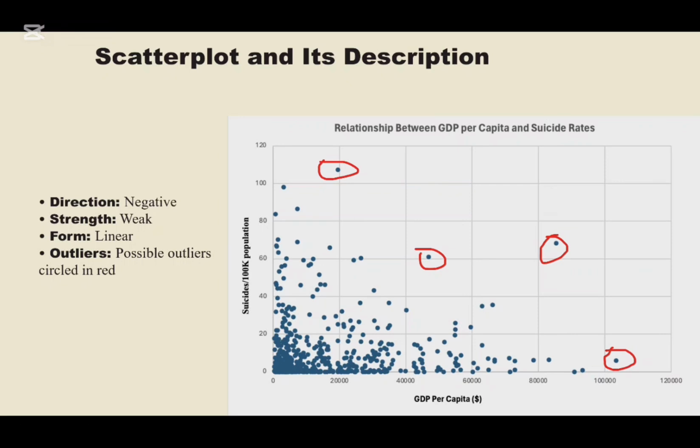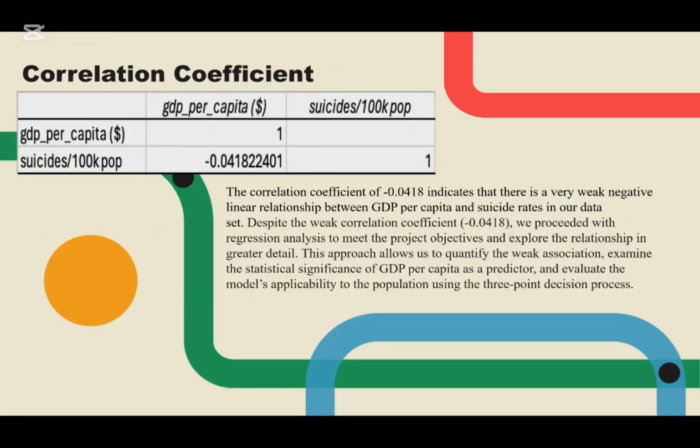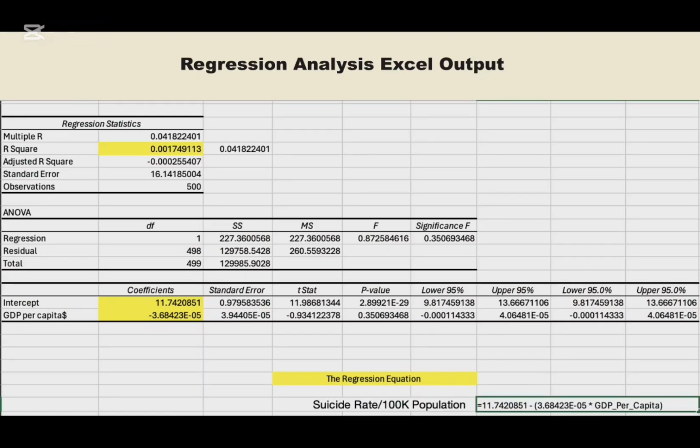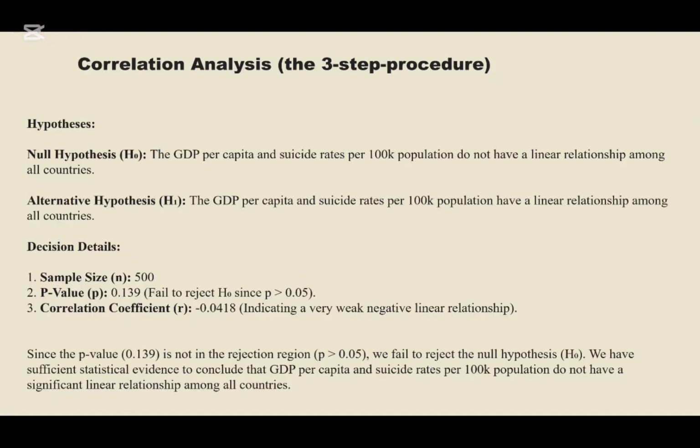Our correlation coefficient is minus 0.04, which indicates a very weak negative linear relationship between GDP per capita and suicide rates in our data. Here we have our regression analysis Excel output in this slide. We use the data here to see if we can generalize our results on a population level. The parts highlighted in yellow are the important parts that we use for our three-step procedure for correlation analysis.